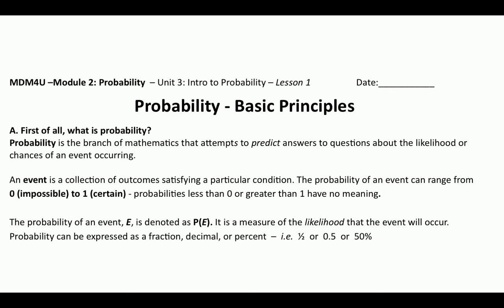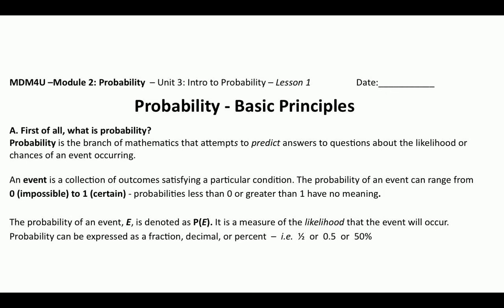And so we use our counting principles. We've spent all this time learning permutations and combinations. And if we want to know what's the probability that so-and-so will finish the race first, well, so far we've just been finding in how many ways could that person finish the race first. And now we're actually going to take that and put it over a denominator and turn that into a probability. So we're going to turn those numbers, how many, just counting, into something that we can now use to make predictions. Okay, so that's the whole purpose of probability.